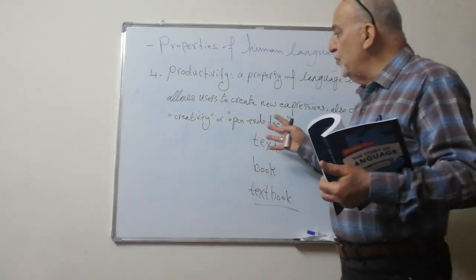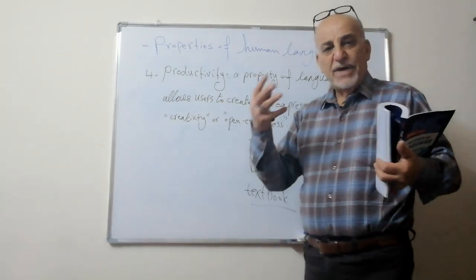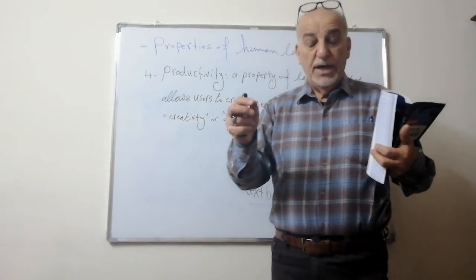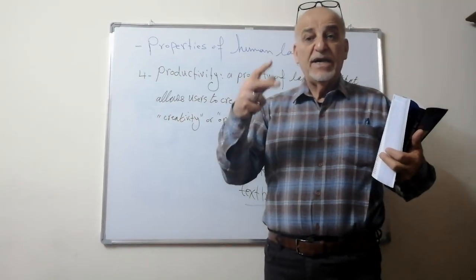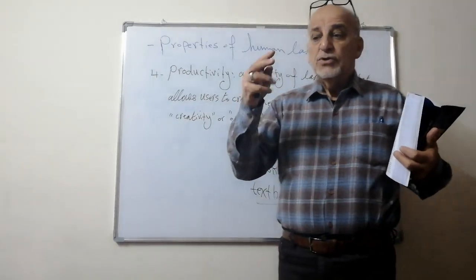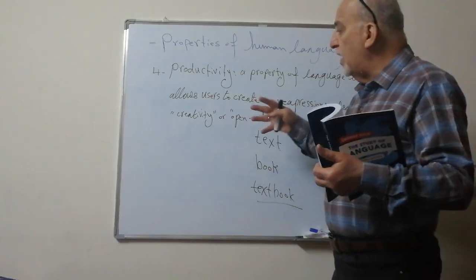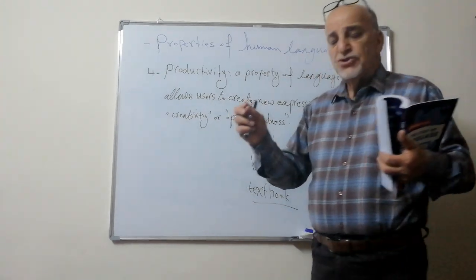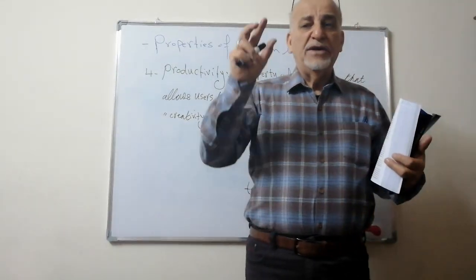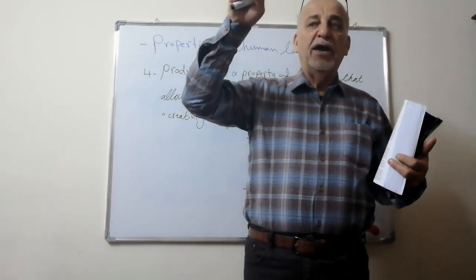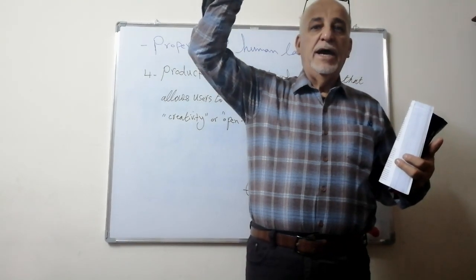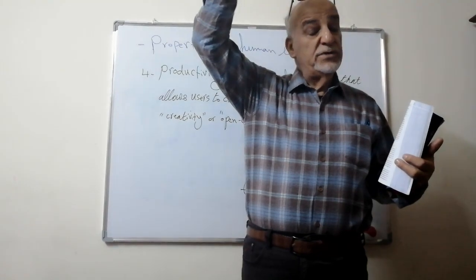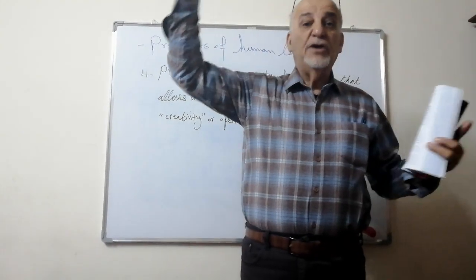Bees do not have the capacity to create a new dance by means of which they tell their colleagues that there is, for example, a nectar source at the top of the tower. They couldn't.